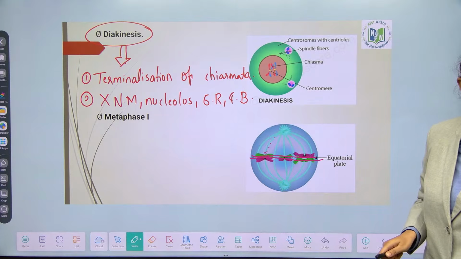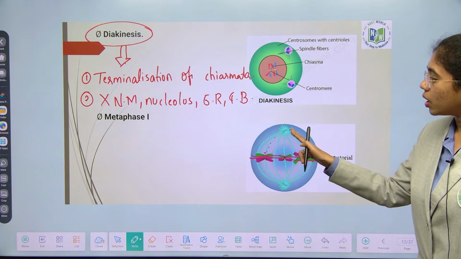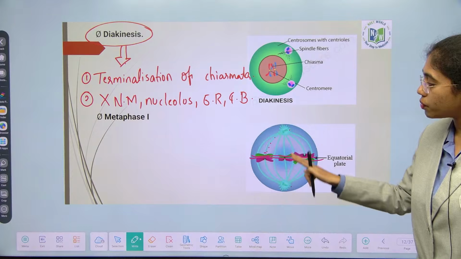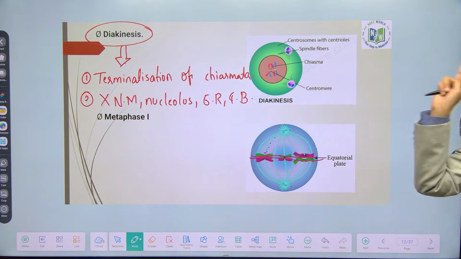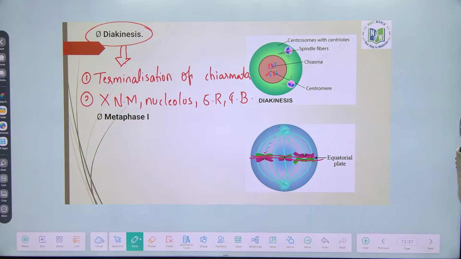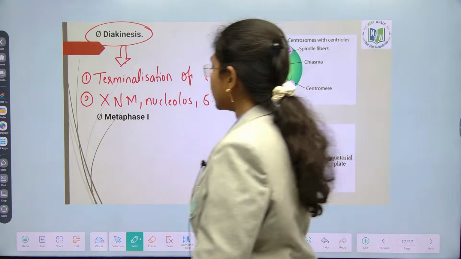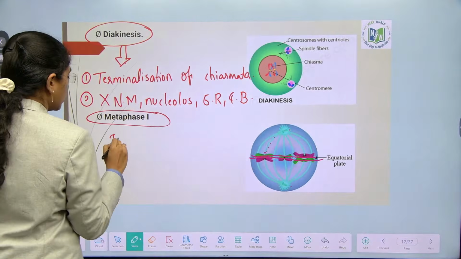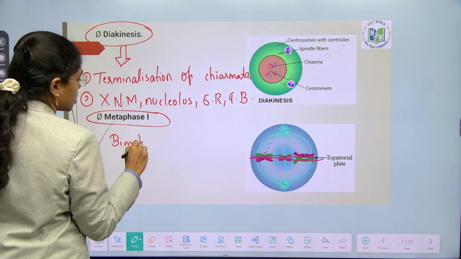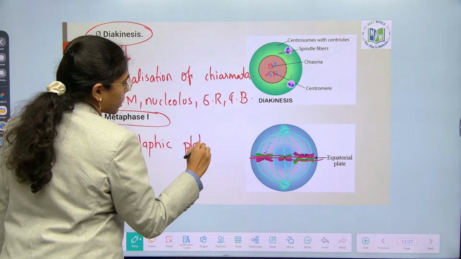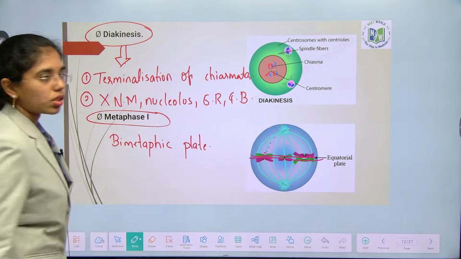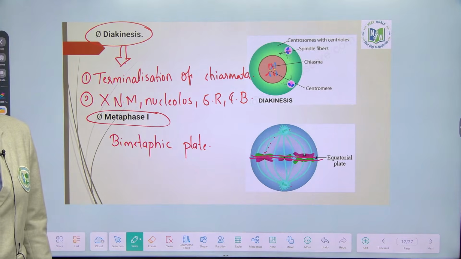The centrosomes will move towards the opposite poles, which happens in which substage of prophase 1? Leptotene itself. So the stage is as it is, but here you can see the bimetaphasic plate, that's it. You can see sister and non-sister chromatids of the homologous chromosomes.